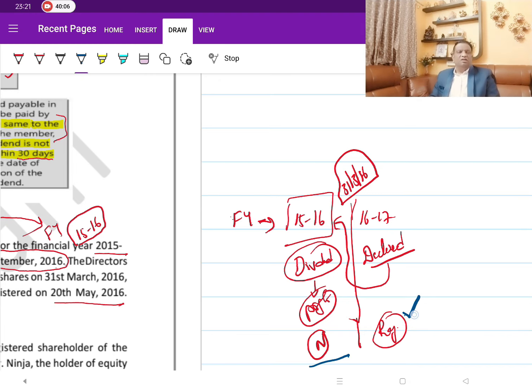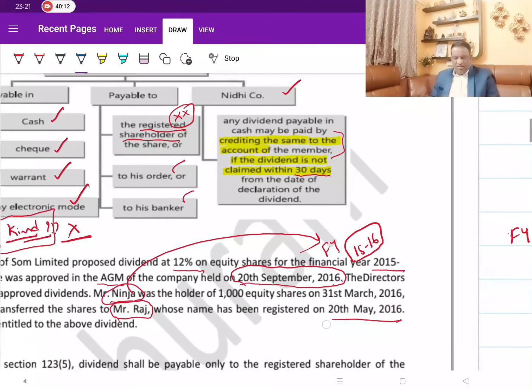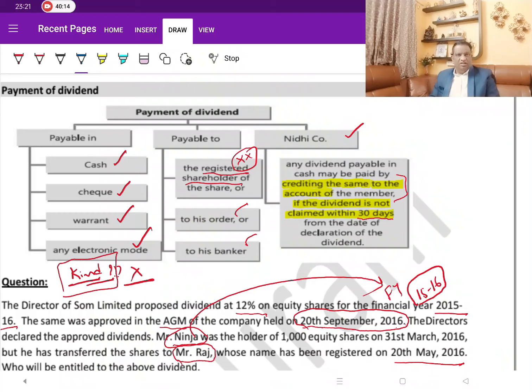So this is what they are trying to say. So the summary is, whenever you decide whom to make the payment to, it is to the registered shareholder. Then as on what date? As on the day when you are declaring the dividend, not the day at the end of the financial year for which you are making the payment. It is as on the day when, like here, this is the AGM. The dividend got the finality only after its approval by the members in the AGM.